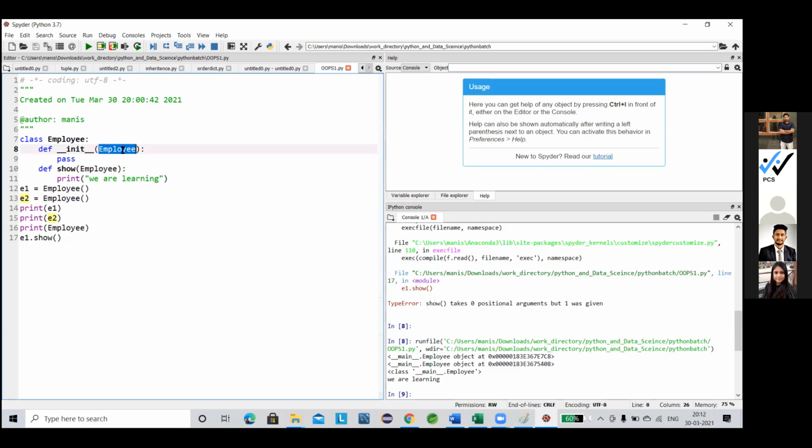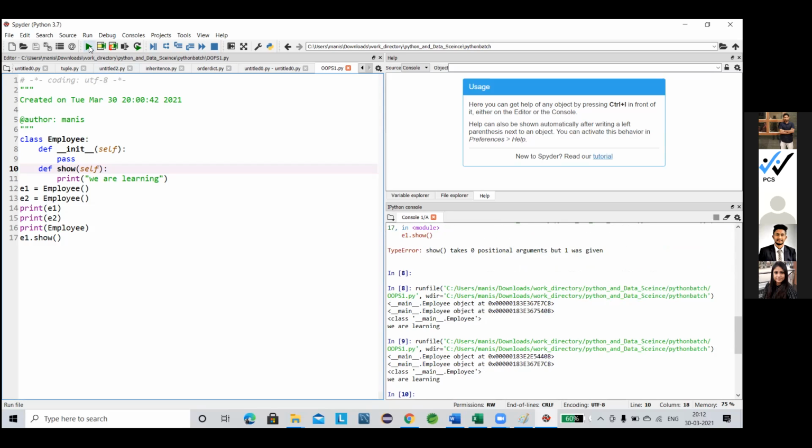That's why a special keyword is given, nothing but the self keyword. This self keyword represents that it calls directly the class itself, nothing but its own class. So let's run the file. See, it is running properly. Clear? Now let me show you one thing.